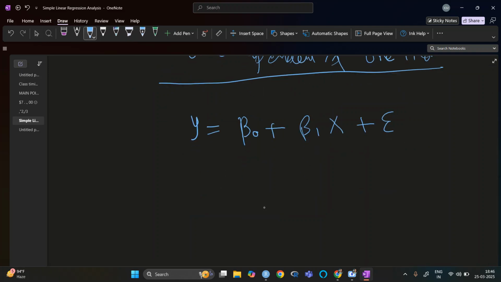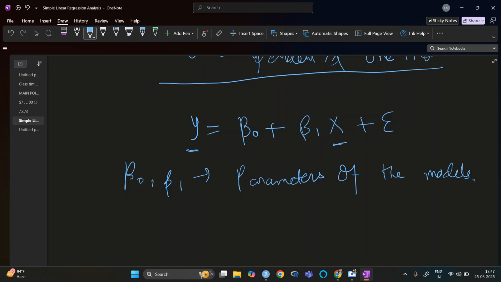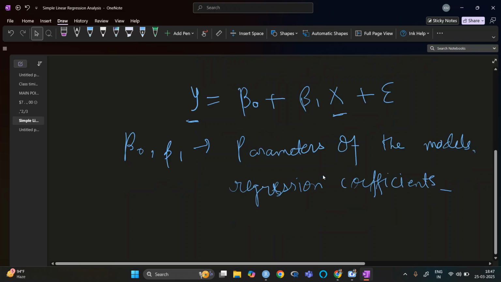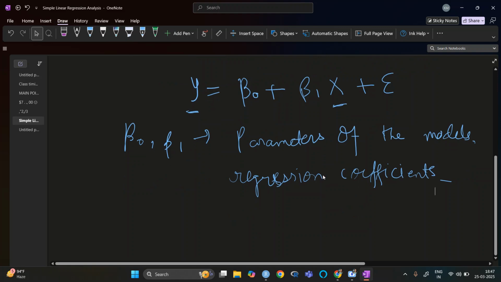Here y is dependent, x is independent, and beta naught and beta 1 are the parameters of the model, which are also called coefficient terms.